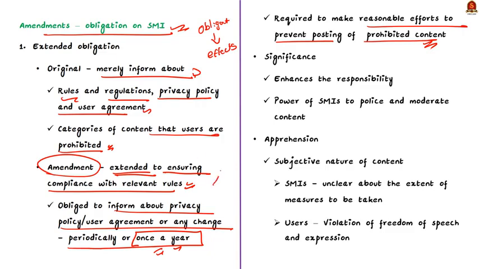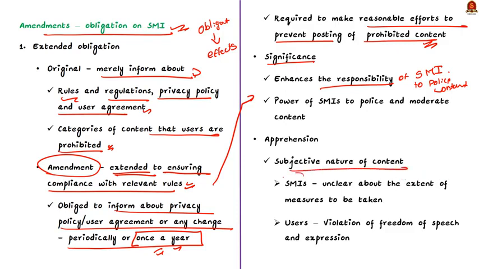Now let us see the significance of this amendment. See, this move enhances the responsibility and the power of the social media intermediaries to police and moderate content on their platforms. And how is it received? As per the article, there is skepticism by both the platforms and the users regarding this obligation. This is because the content, speech and the multitude of information posted by the users are of subjective nature.